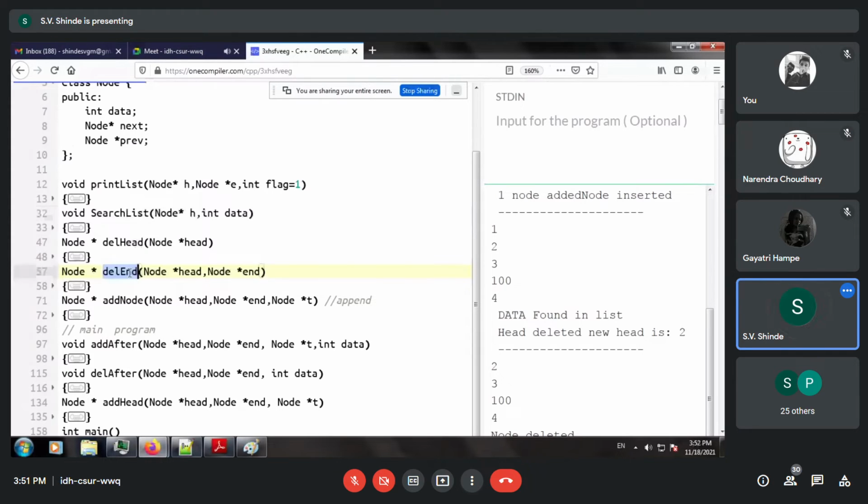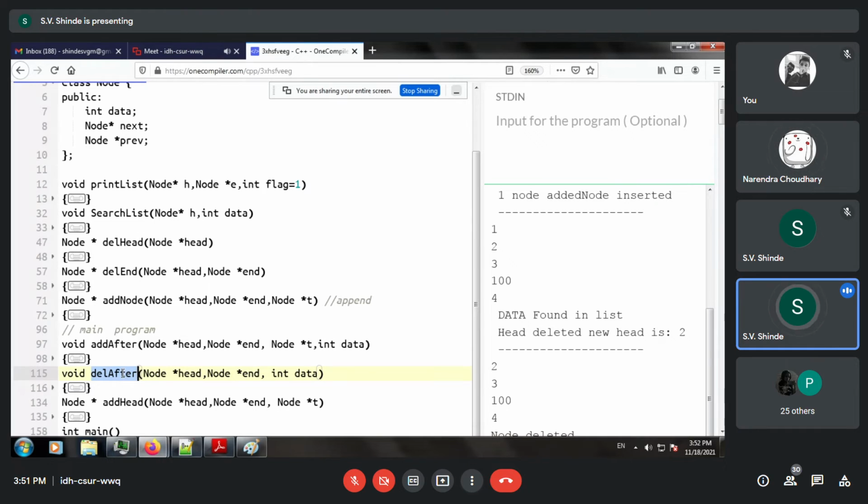Now you can combine all these 3 functions into one. Did you want to see that? Yes, sir. Yes. But this will give you more flexibility to understand how to delete the head node, how to delete the end node, and how to delete the intermediate node. You can combine these 3 functions by calling into one.